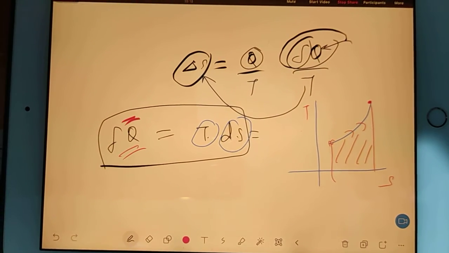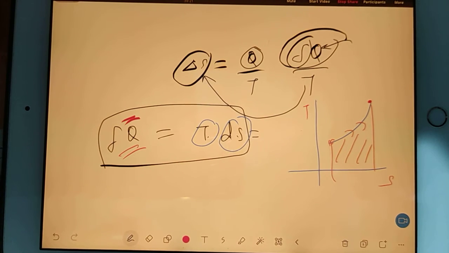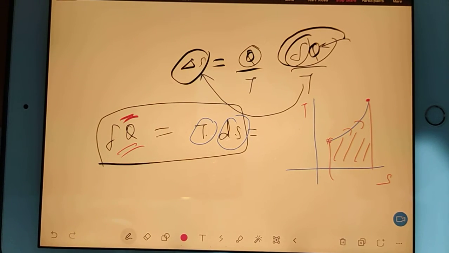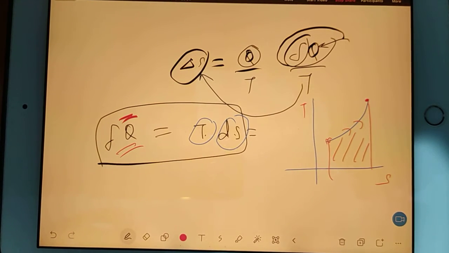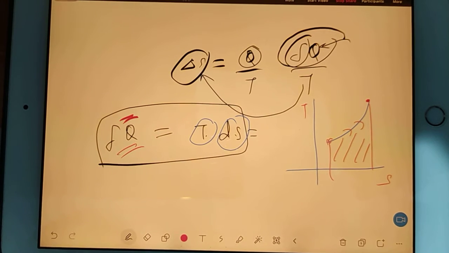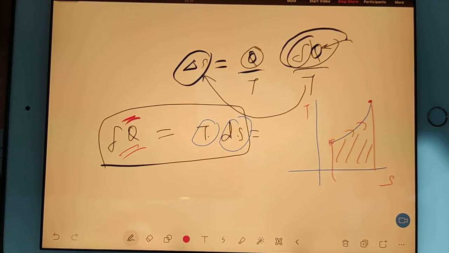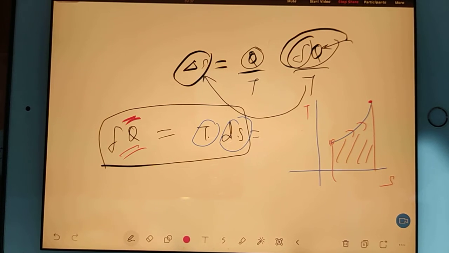So heat transfer is a path function, no doubt in this. And a few collections we have taken. When heat transfer is 0, then entropy. When friction is 0, then entropy. When friction is there, then entropy. So all these things. Now we are going to discuss how to remember some important formulas.